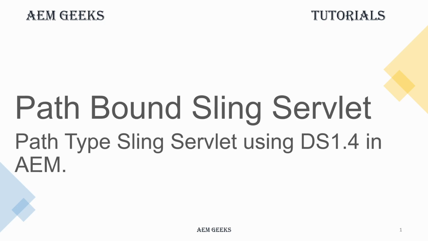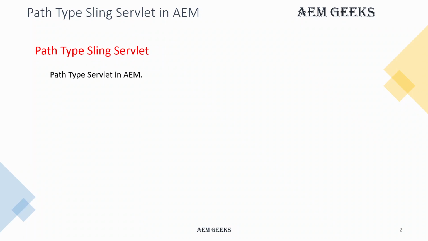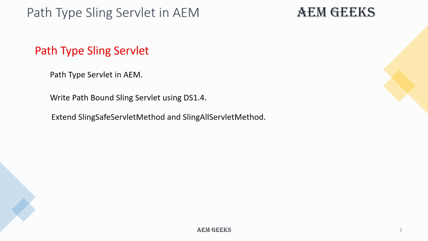Hi, in this tutorial I'll talk about the path-bound Sling servlet in AEM using OSGi R7 or Declarative Services 1.4 annotations. So what I'll cover: I'll talk about the path type servlet, then I'll show you how you can write it using OSGi R7 annotations or Declarative Services 1.4. Then I'll talk about the classes you can extend while writing a servlet, and then we'll have a demo.